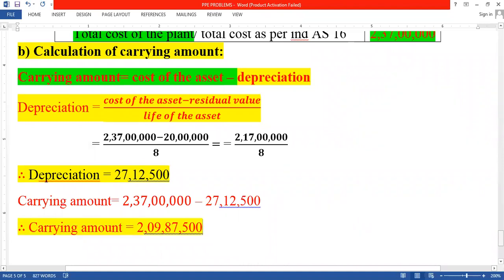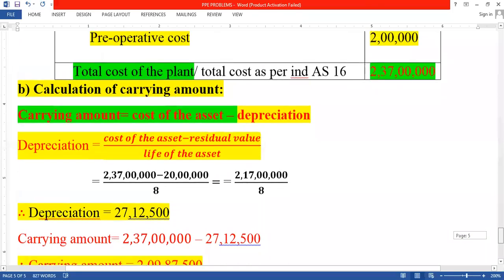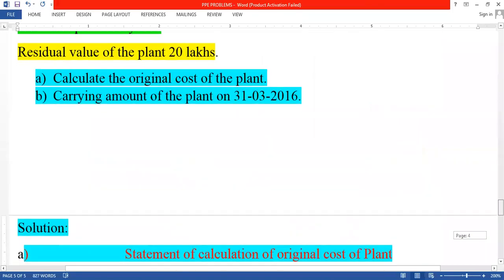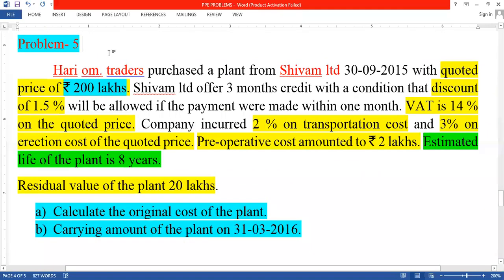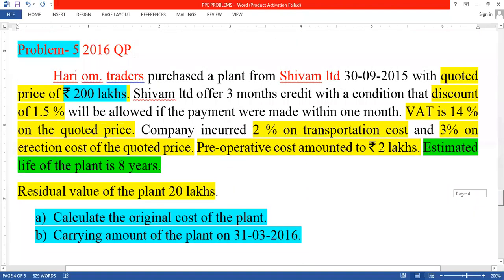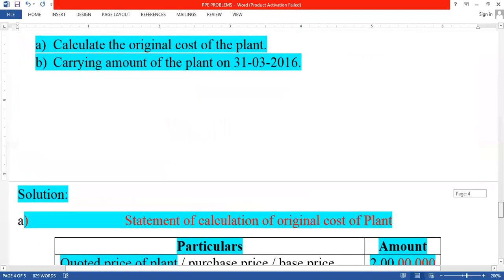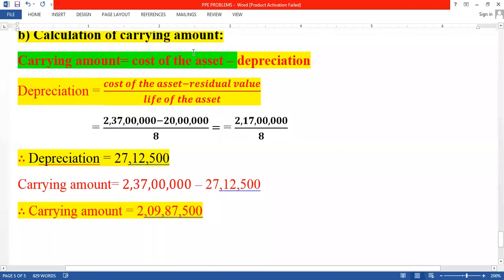So this is the special problem, and it is the most important 2016 question paper problem. So which one is it? Harivom Traders. This is the fifth problem and the most important problem. It is a 2016 question paper problem, Harivom Traders. Once again, I am telling you, in this problem they are asking two questions. First one is the calculation of original cost, and the other one is the carrying amount of the asset. So this is regarding this problem.